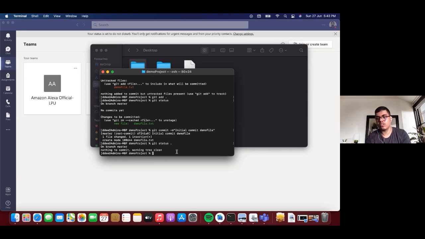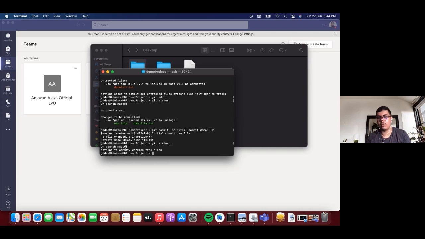This is also very much recommended when working with git and GitHub: whatever changes you are making, always try to create different branches, make your changes, and then create a pull request to the actual main or master branch. This main or master branch will be the principal branch of the repository, where the production code or the main code will be stored. In most organizations, they have their master branch as their main, but in some organizations they also have divisions.